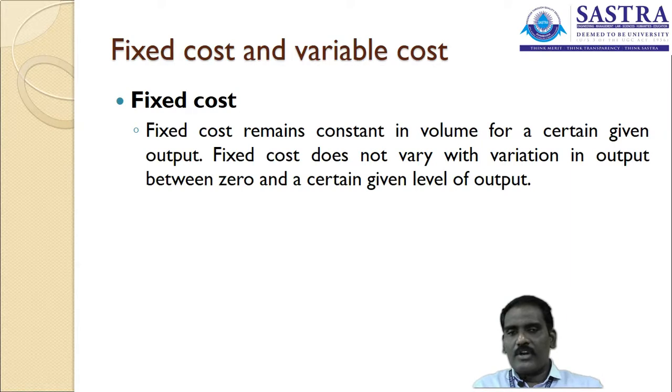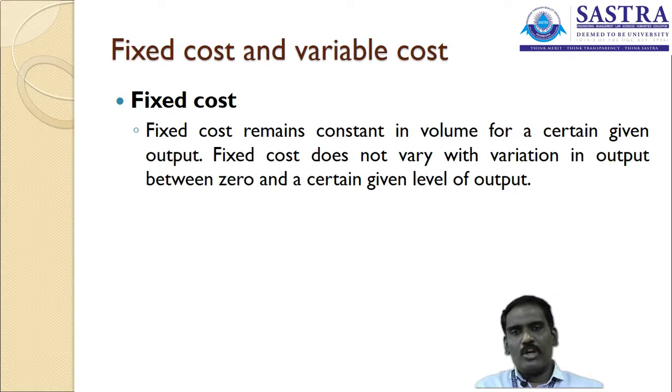The next important concept is the fixed cost and the variable cost. The fixed cost, the concept itself, remains constant up to a certain level. Say for example, if I am going to use machinery with a capacity of 1000 units, for that I am going to pay 10,000 rupees.